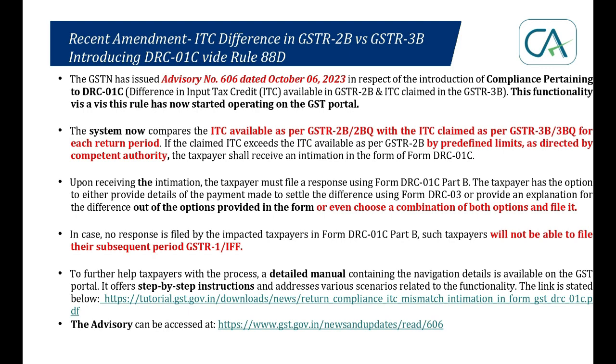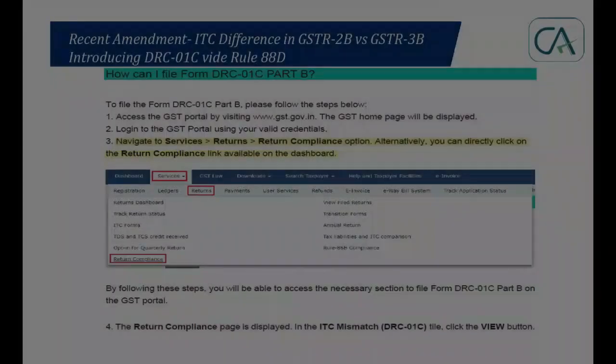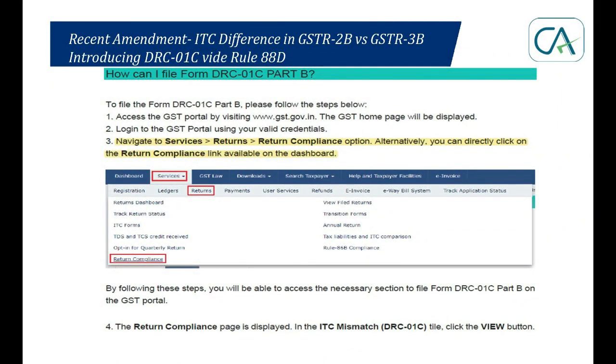You will not be allowed to pass on the credits to your recipients. That is a big blow to your business. And secondly, of course, if you do not respond, obviously, adjudication proceedings by issue of show cause notices under section 73, section 74 may be started by the proper officer. These are two consequences. So we need to take this quite seriously. So this is kind of a flow from the portal.